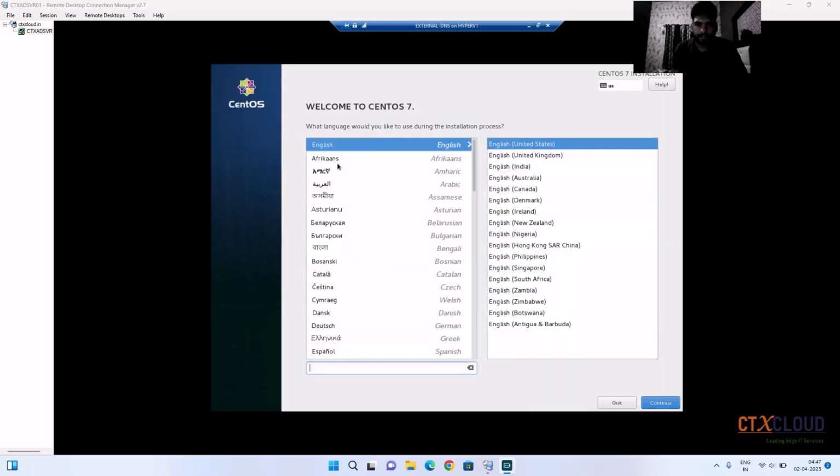So here you guys need to select your language. So I'm going with the default, and you guys need to select your region here. So I'm going to select English India. Click on continue.